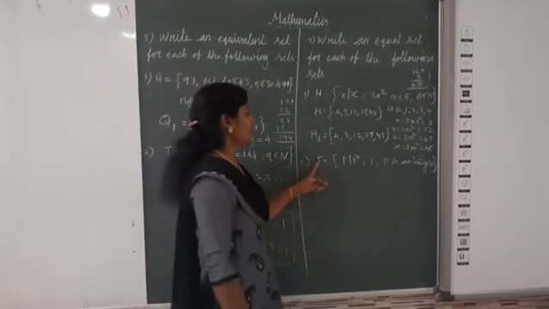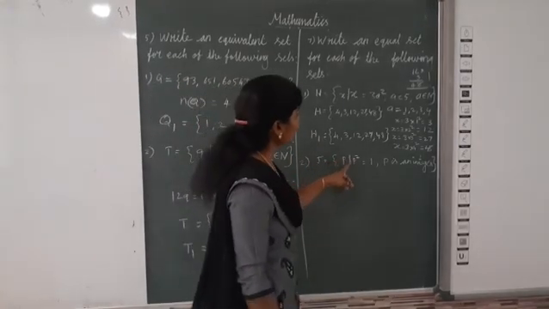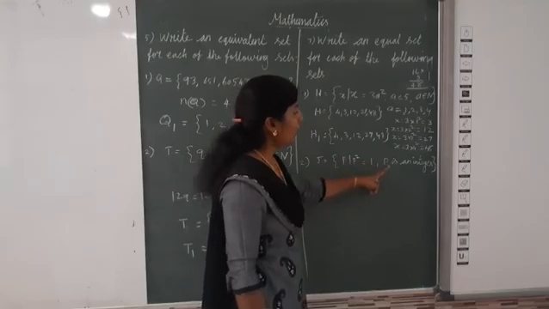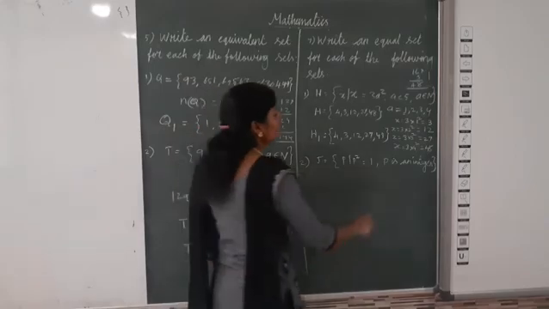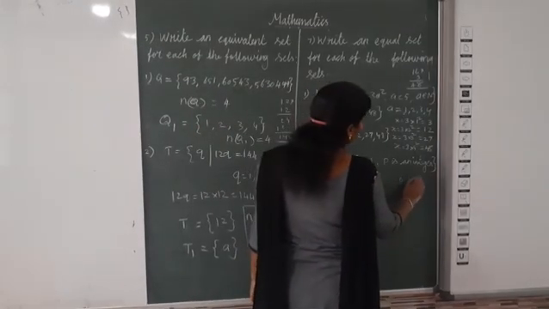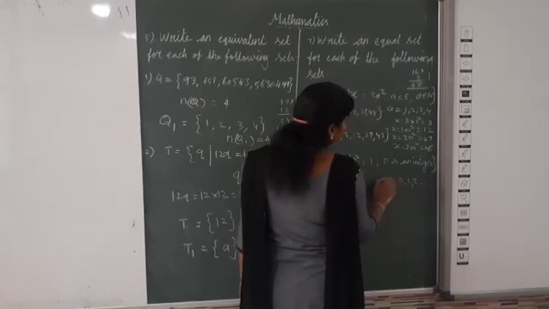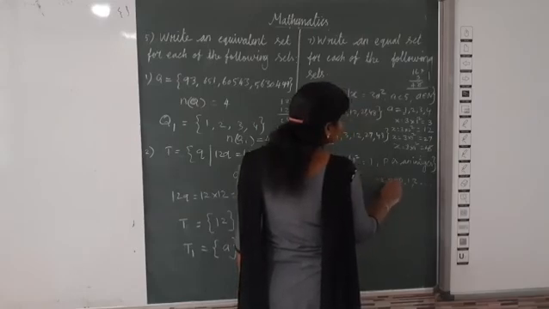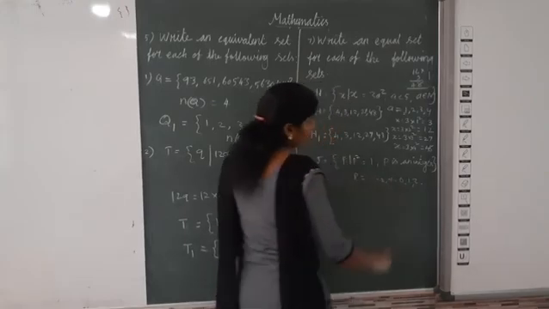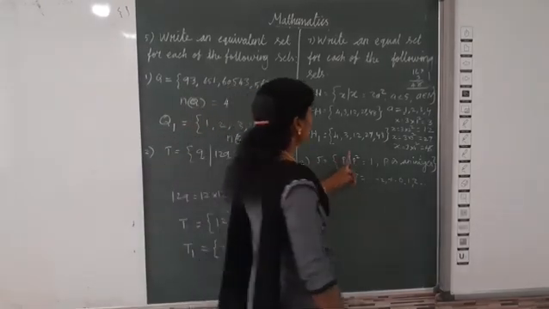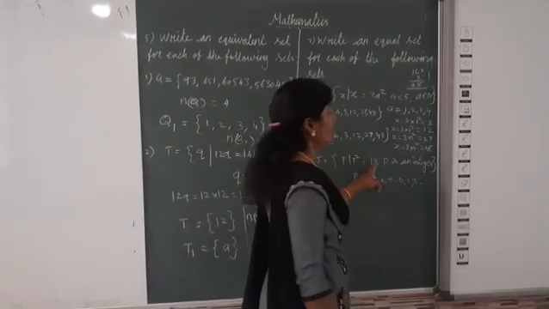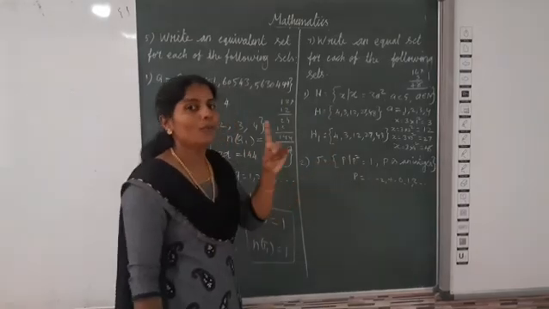Okay. Then J. J is equal to p such that p square is equal to 1. P is an integer. Integer means positive integers and negative integers: 0, 1, 2, etc., minus 1, minus 2, etc. This is P. Now here J is equal to p such that p square is equal to 1.